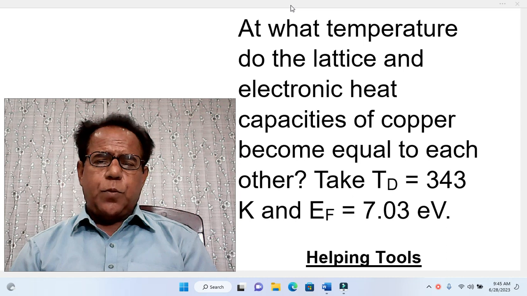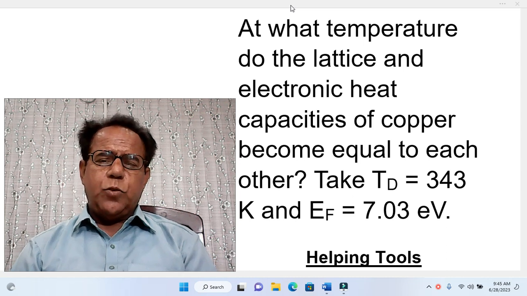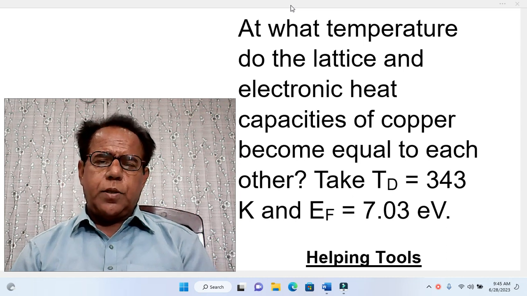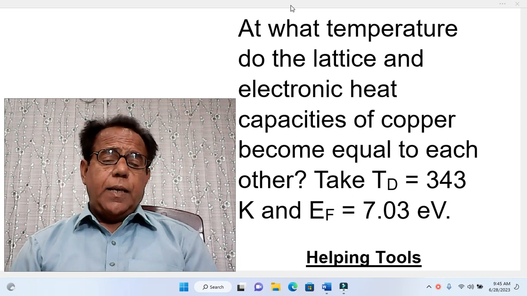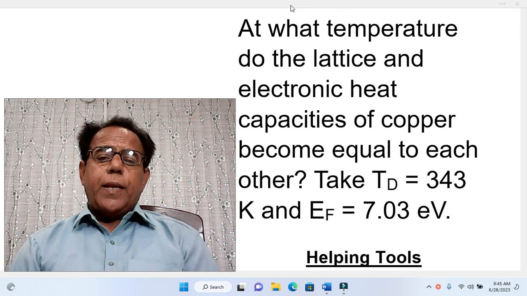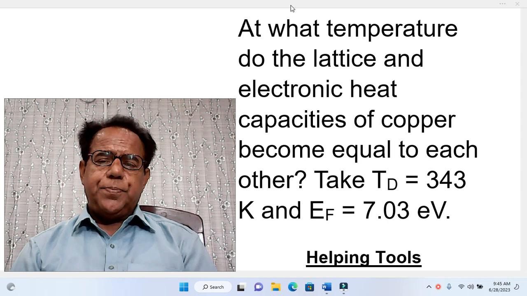This is our next problem having been chosen from the book Modern Physics by Kenneth S. Gray. As usual, we first come to its statement. At what temperature do the lattice and electronic heat capacities of copper become equal to each other?